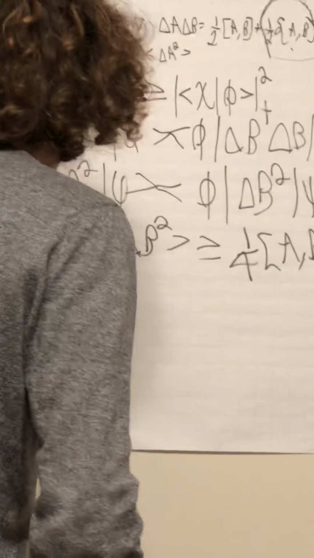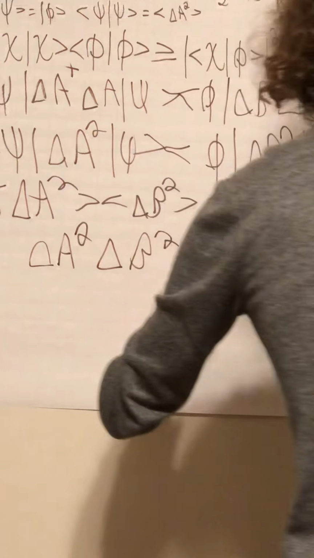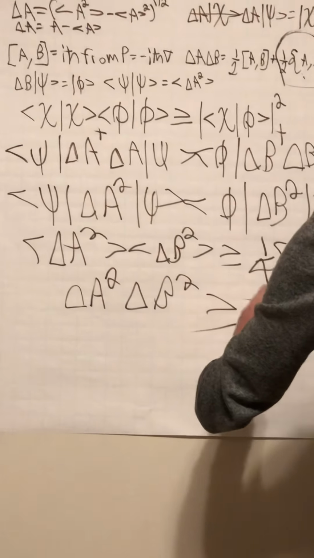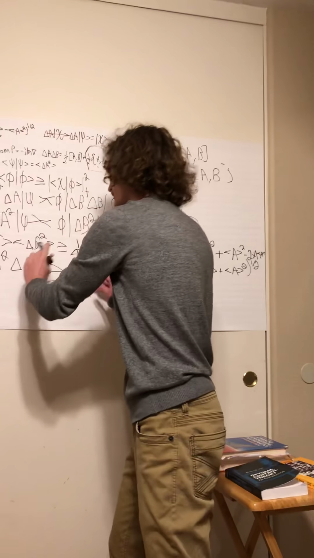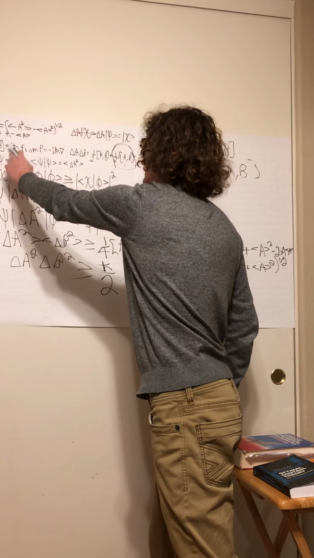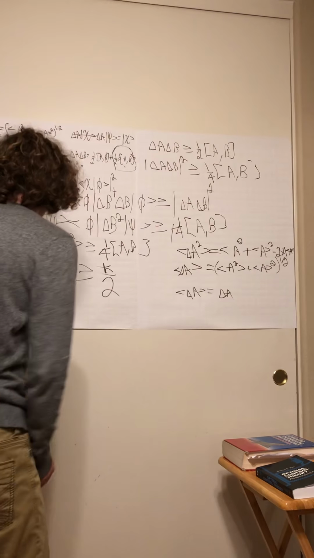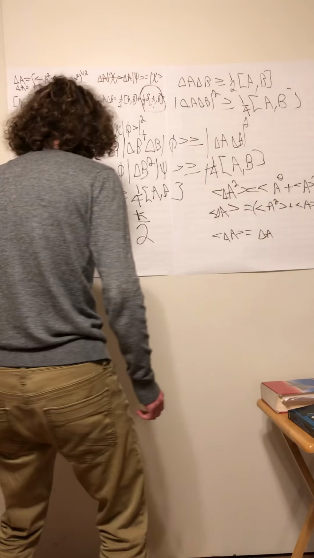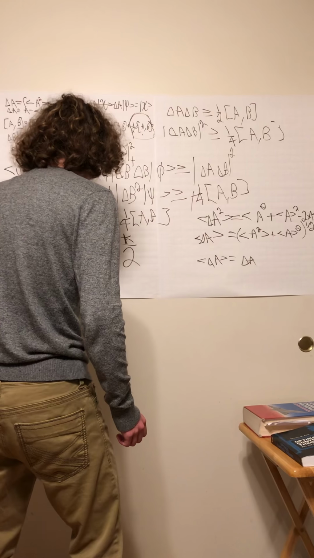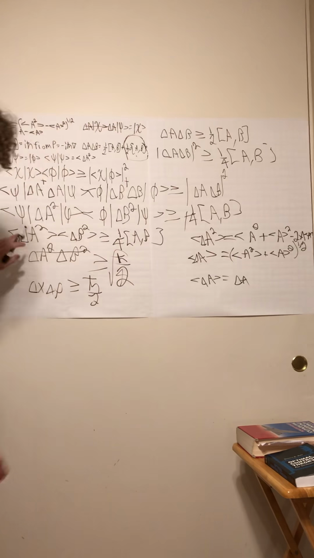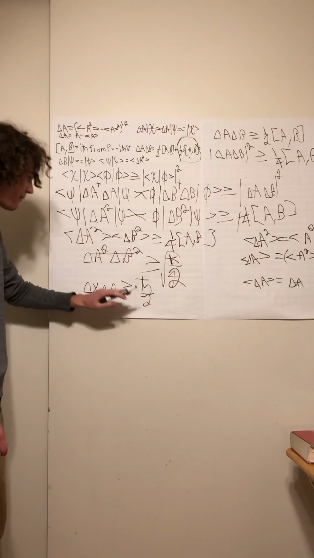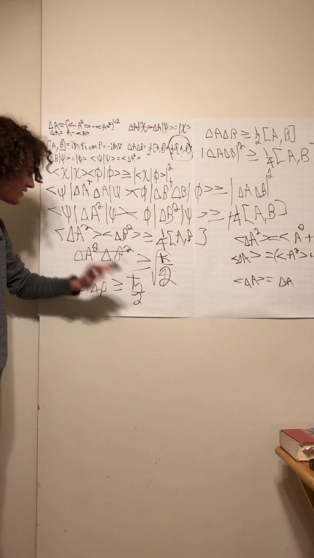And from that, we can rewrite this as the operator A squared, operator B squared is greater than or equal to, remember how I was talking about the commutator earlier, where we get the i h bar? We can rewrite this as h bar over 2, and that is the principle of uncertainty derived from these relationships. Oops, and I forgot to mention that since we implemented this from the operators, this would actually be rewritten as operator x, operator p is greater than or equal to h bar over 2, because you take the square root, and that's why this 1 over 4 goes into 2. So this would actually be 4 right here, and it ends up being the operator x, operator p is greater than or equal to h bar over 2.